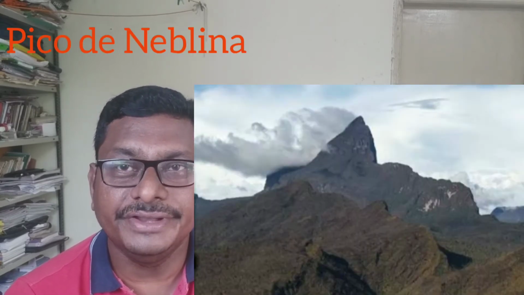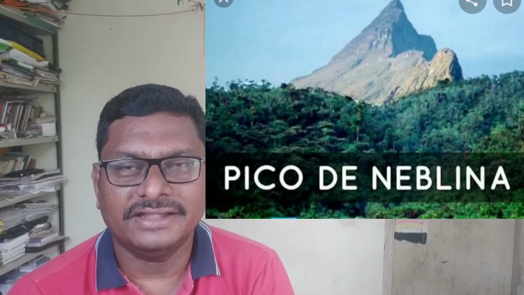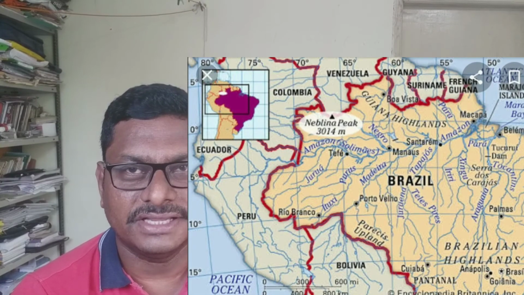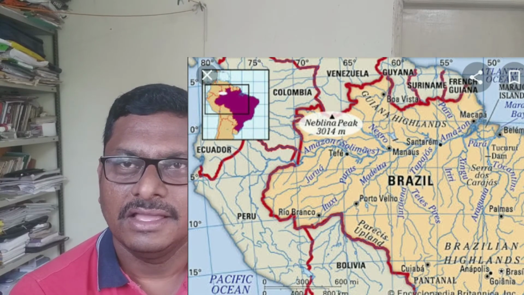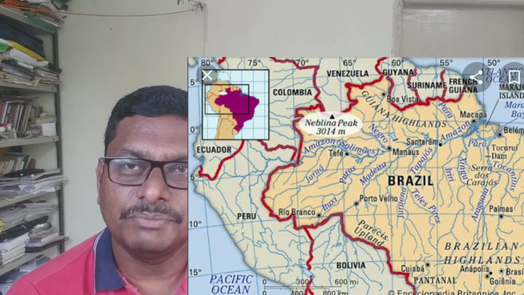These are important highlands located in the northern part of Brazil. The highest mountain in Brazil is Pico de Neblina, which is located at the northern part of Brazil. Pico de Neblina is part of these Guiana Highlands. Its height is 3014 meters, and it is the highest peak in Brazil.